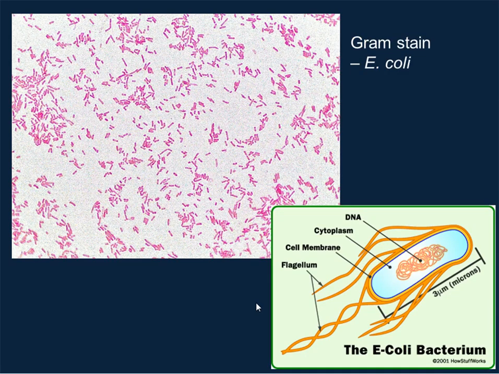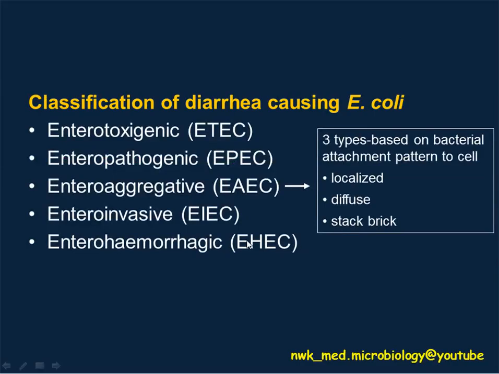This is a microscopic view of E. coli. They are gram-negative, rod-shaped bacteria, and their bodies are covered with a lot of flagella. E. coli can be classified into 5 types based on the pathogenic mechanism, how they cause diarrhea in the host. We can classify them into enterotoxigenic, enteropathogenic, enteroaggregative, enteroinvasive, and enterohemorrhagic.